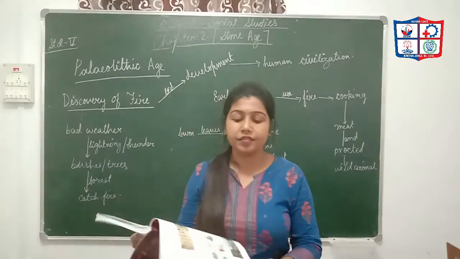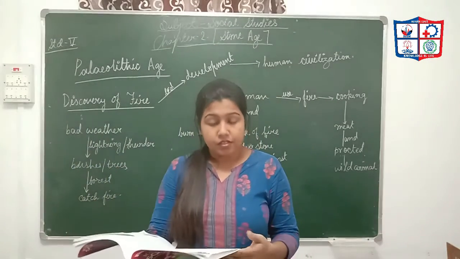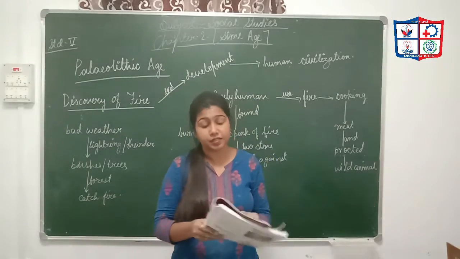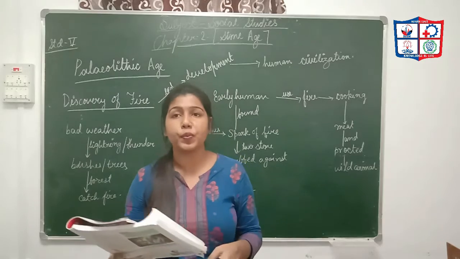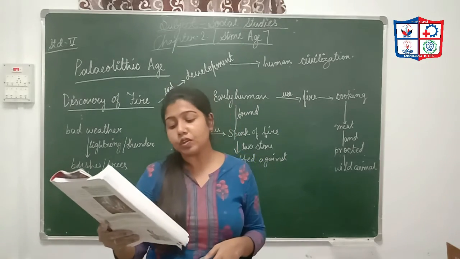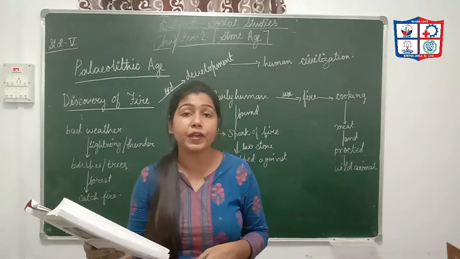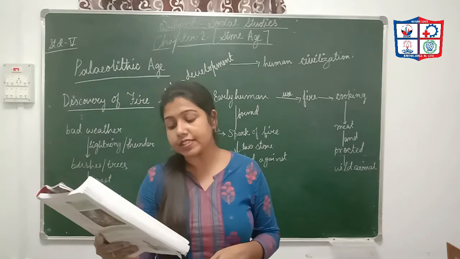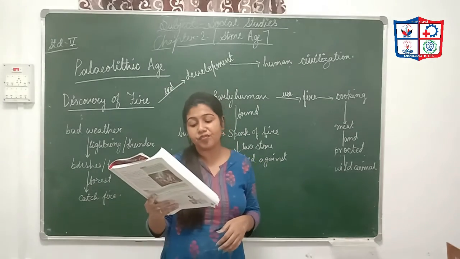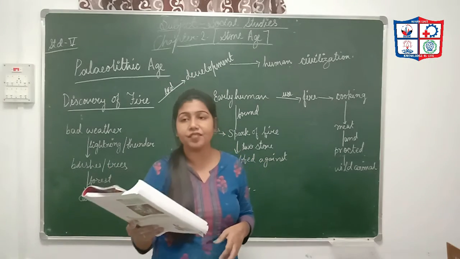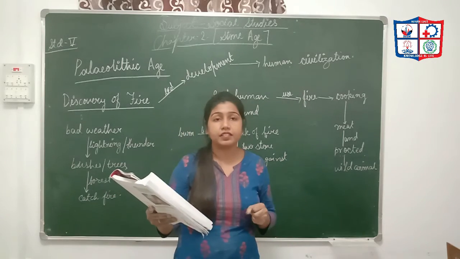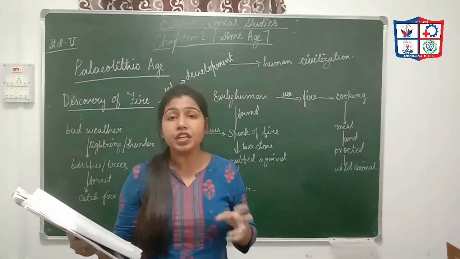Now, students, after the tools, another point is the sites, where the archaeologists found these stones. Look at your book, page number 8. The archaeologists have found evidence of hunters and gatherers from various sites in India, where they found evidence of early humans.